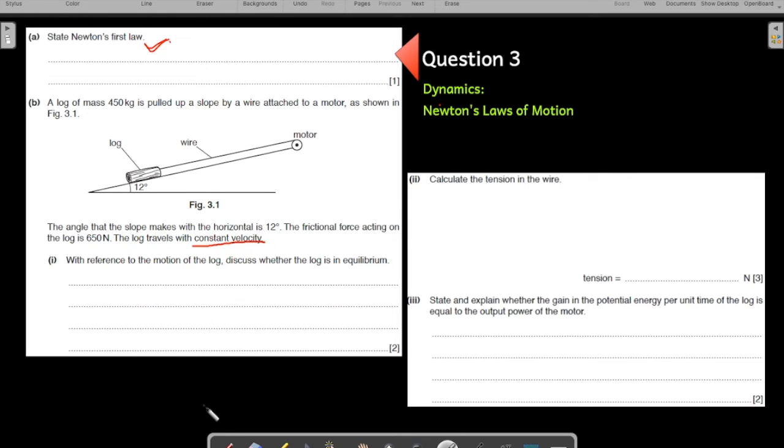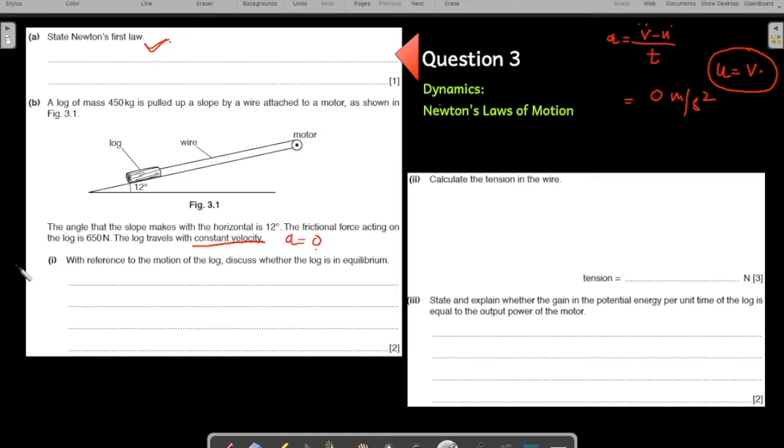The log is traveling at a constant velocity, which means acceleration is 0. Why is acceleration 0? Because the formula for acceleration says v minus u over t. Constant velocity means v will be equal to u at all points of time. Initial velocity, final velocity, they are all the same all the time. So the numerator becomes 0 because v and u are the same. Acceleration is 0 meters per second squared. Constant velocity means acceleration is 0.